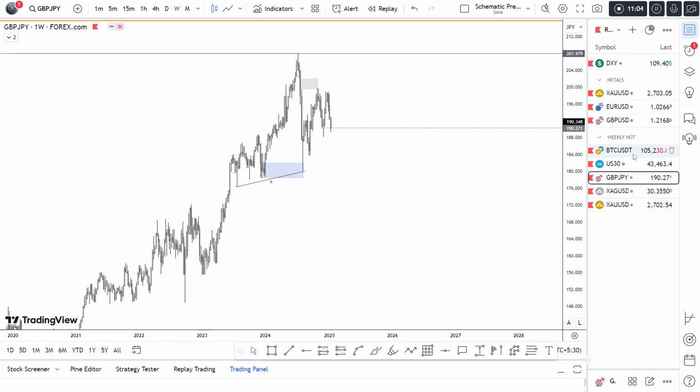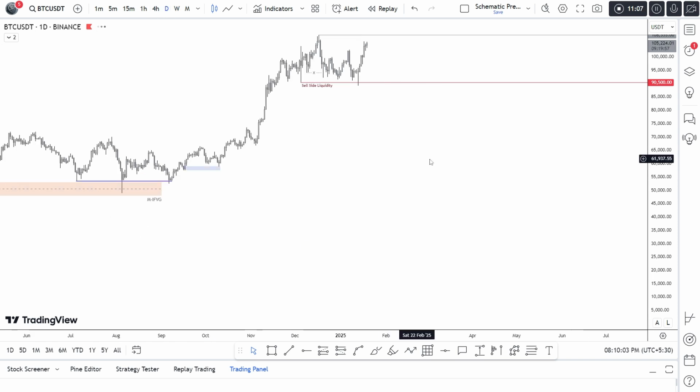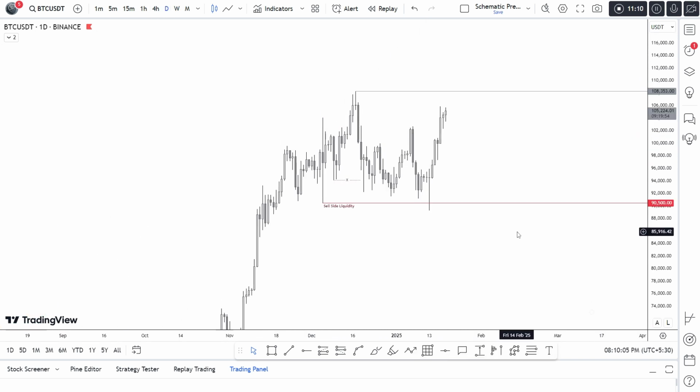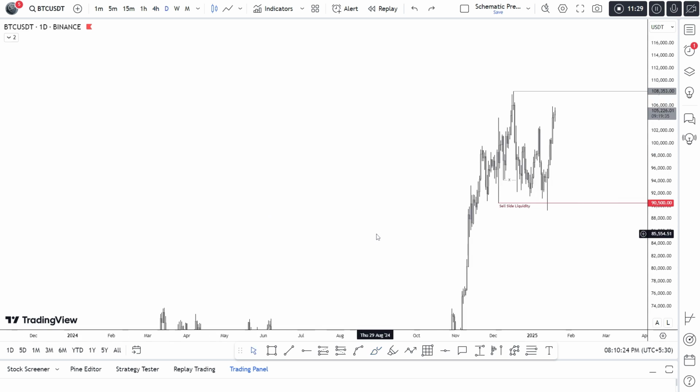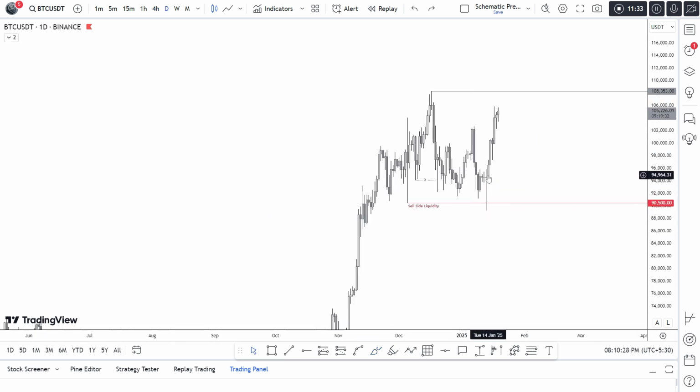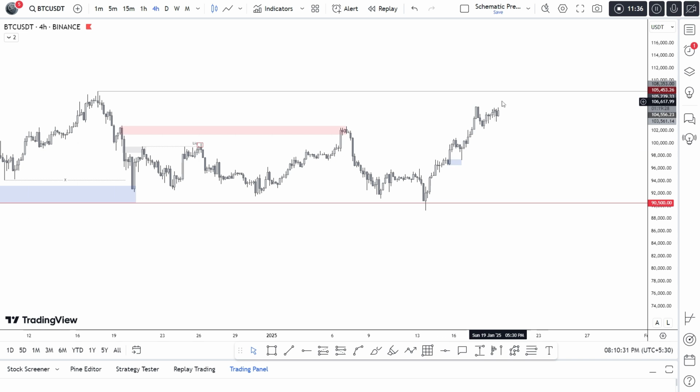So overall on GJ, I'm bearish, and I want to see lower prices on GJ. Jumping on to the BTC now. On BTC, of course, we are bullish. You can go and check the last video as well. I've said one of these lows, or all these lows, are liquidity for me, and price can take them before it moves higher, right? These and this. So what price does? Price took this impulsively with a huge wick, and it has given a huge move after that.